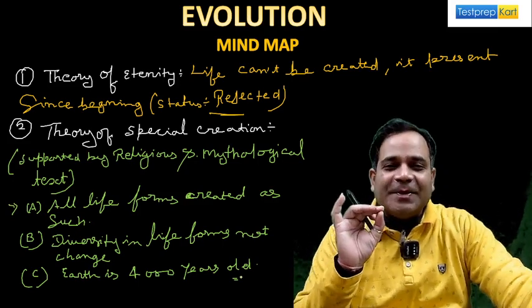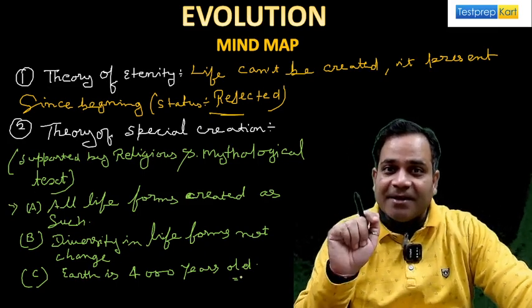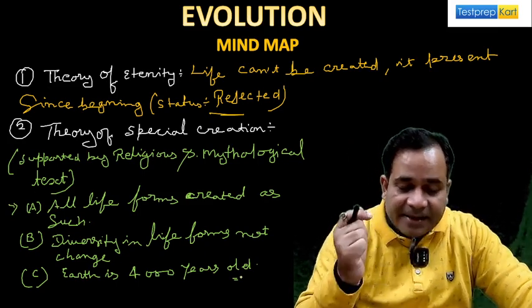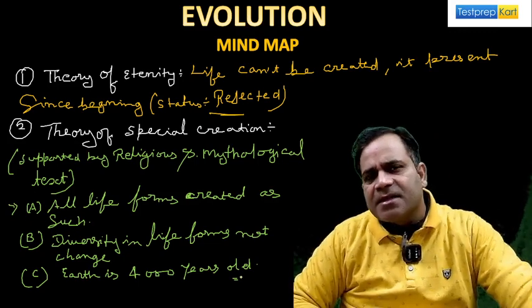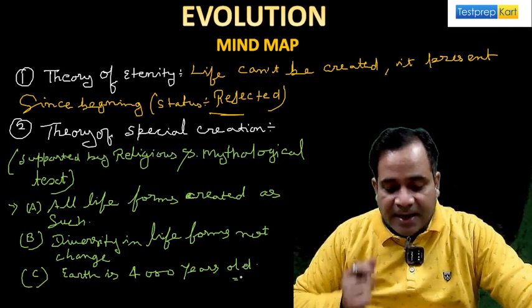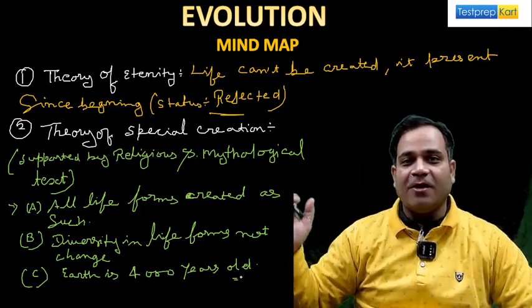Name the scientist who rejected the theory of special creation: Darwin. Yes, Charles Darwin rejected this theory. On what evidence? Is there any evidence for rejecting this theory? Yes, there is evidence, my dear. The evidence comes from the voyage when he went to Galapagos Island.